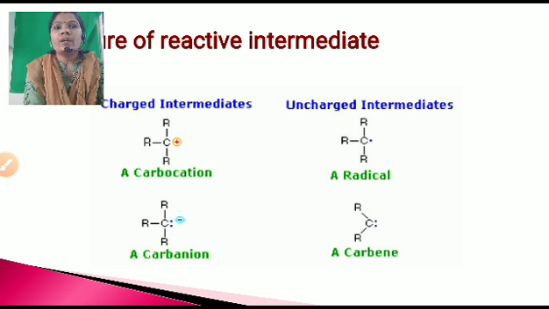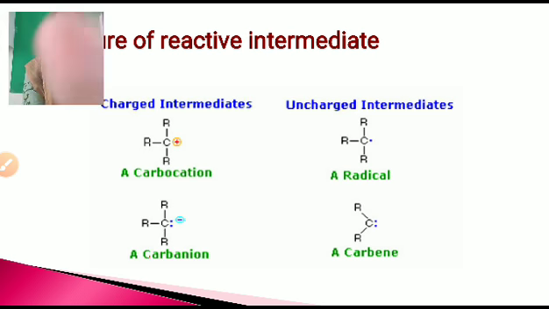Here you can see this is the carbocation intermediate which has a positively charged carbon, that is called a carbocation. Here three R groups are attached to this carbon, there is a lower valency, that's why it is a carbocation having a positive charge. Next is carbanion. Carbanion means the carbon having a lone pair with a negative charge, that is called a carbanion. You can see here this is a carbanion.